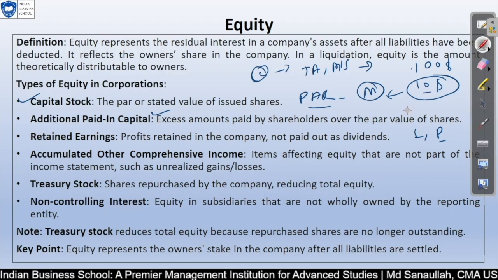Every person will receive the excess. If it is coming to 120, everybody will get $120, whether you purchased at $100 or the market is showing 1200 or something. At the time of liquidation, after paying all the liabilities and preferred shares, whatever balance amount is remaining in equity will be divided by the total number of shares, and then whatever amount comes. So I am assuming if it is coming to 120, you will get 10 at minimum, but if it is coming more than that, you will get 120 instead of 1200.